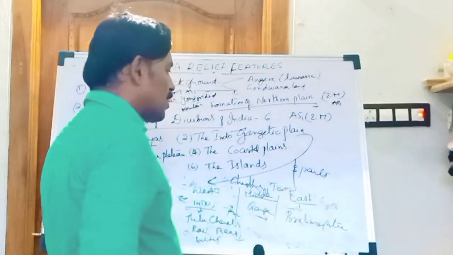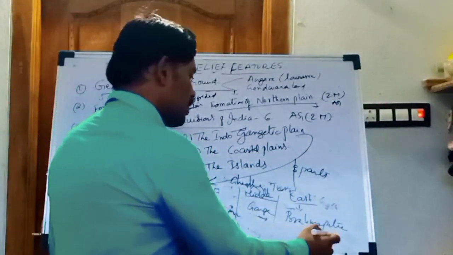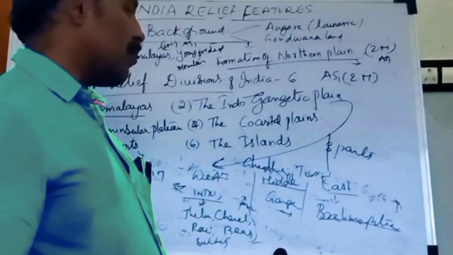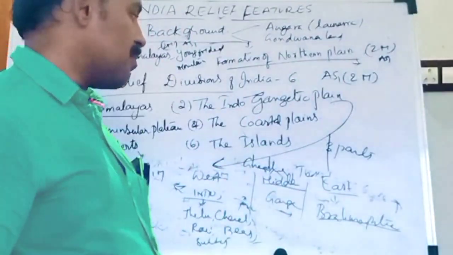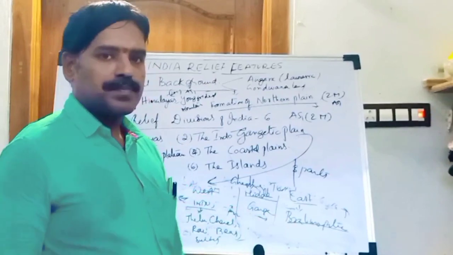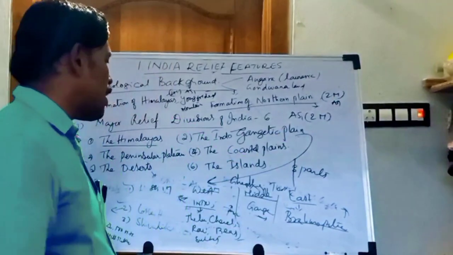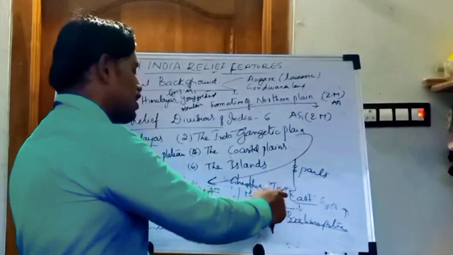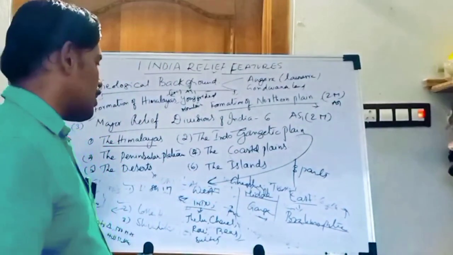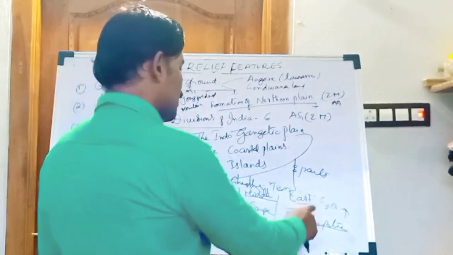Now the east part of the Indo-Gangetic plain is mainly the Brahmaputra valley. The Brahmaputra river is the dominant river, mainly located in Assam. So the east part is dominated by the Brahmaputra river. This is the main concept: the Indo-Gangetic plain is divided into 3 parts, west, middle and east. These 3 joined together are called the Indo-Gangetic plain. In the west part the Indus river is dominant, in the middle part the Ganga river, and in the east part the Brahmaputra river.